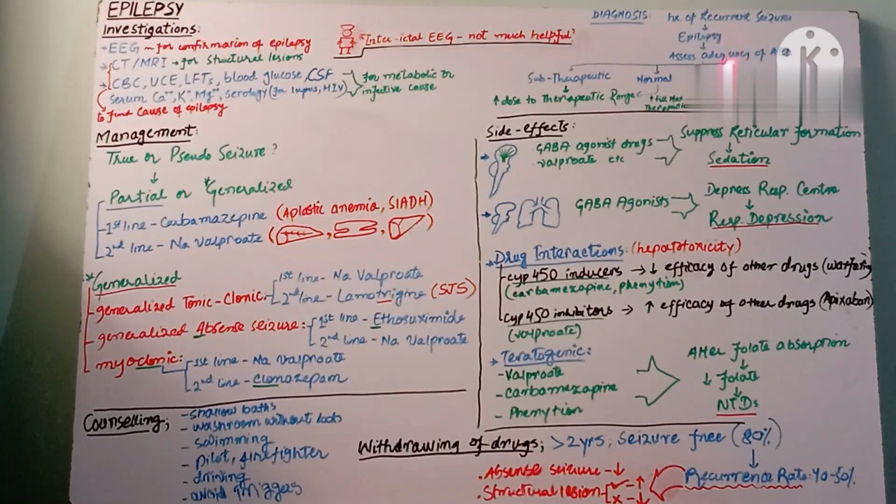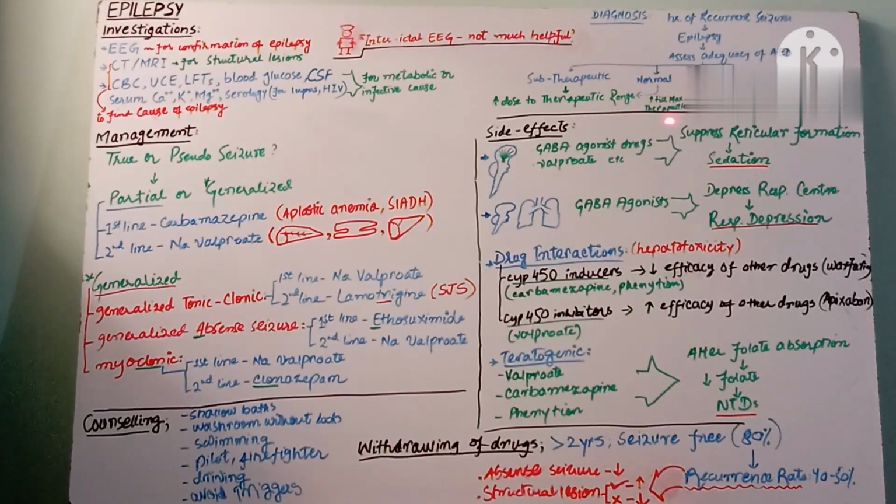Come to this point. It is elaborating a condition of a patient who is already epileptic and on anti-epileptic drugs and now presents again with seizures. What to do in that condition? Assess the adequacy of the anti-epileptic drugs, whether they are subtherapeutic, normal, or at the maximum therapeutic range. If the anti-epileptic drug levels are subtherapeutic, what do you do? Increase the dose to the therapeutic range. If they are at normal levels, then increase till the maximum therapeutic range.